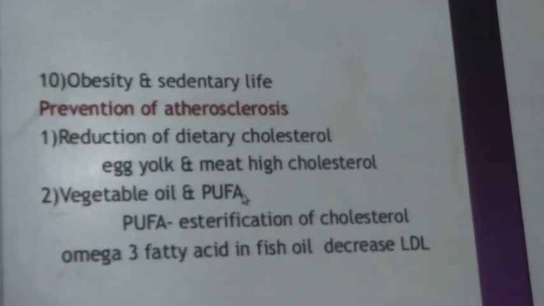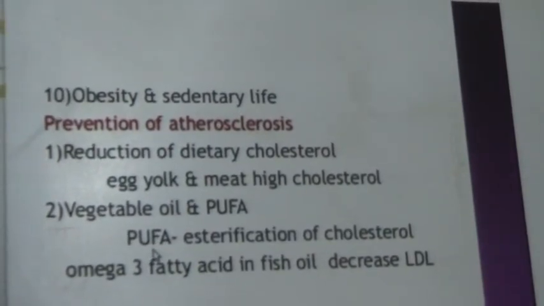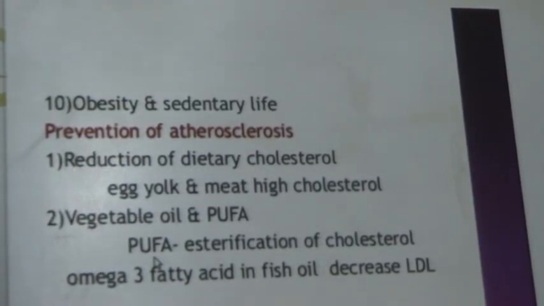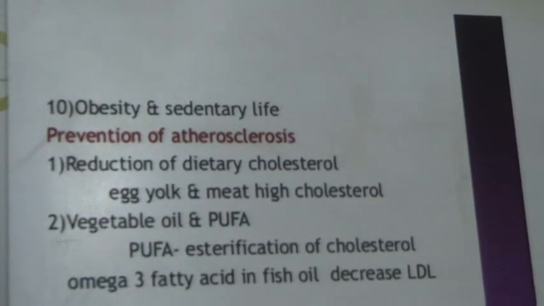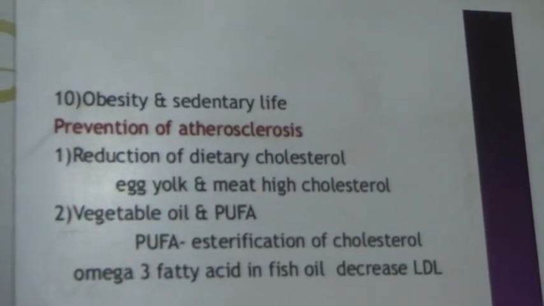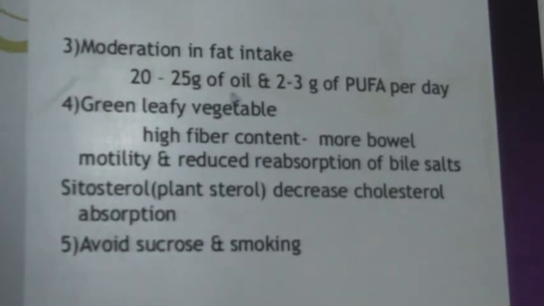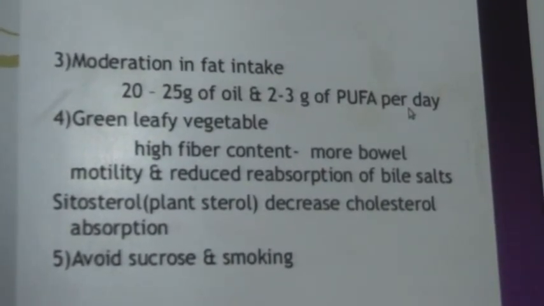Vegetable oils and polyunsaturated fatty acids are good for our health, like omega-3 fatty acid present in fish oil, which decreases the bad cholesterol and enhances the HDL or good cholesterol. Now moderation in fat intake: 20 to 25 gram of oil and 2 to 3 gram of polyunsaturated fatty acids per day is generally recommended.